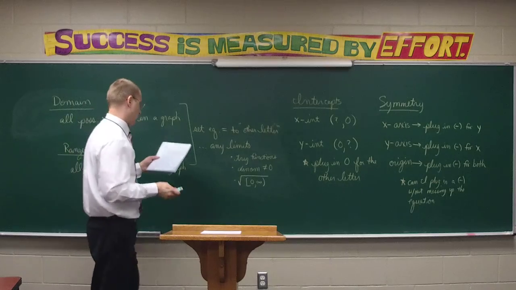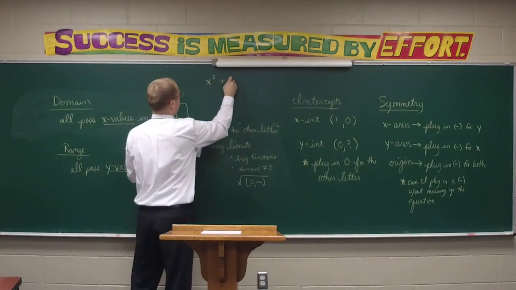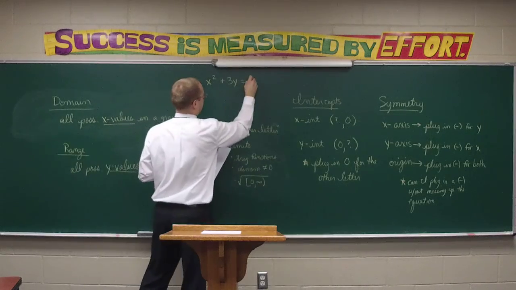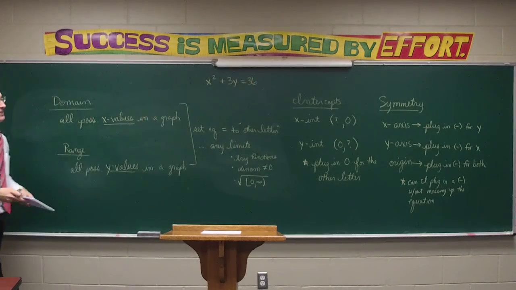Let's look at an example here. Write this in your notes if you would. x squared plus 3y is equal to 6. Let's make that a 36. I can't read my own writing. Let's go with x squared plus 3y equals 36.